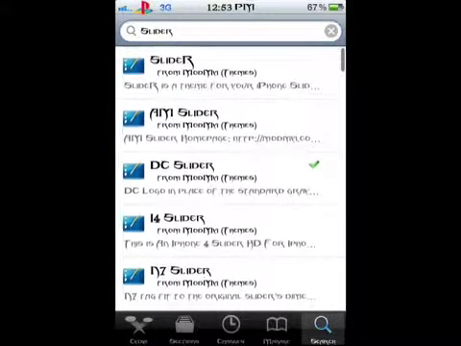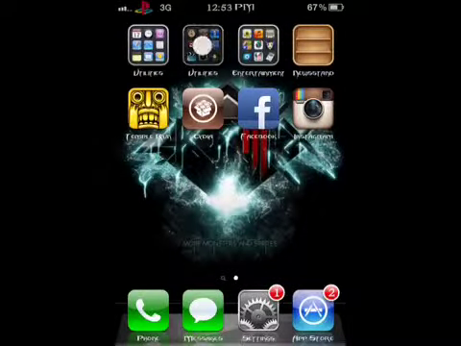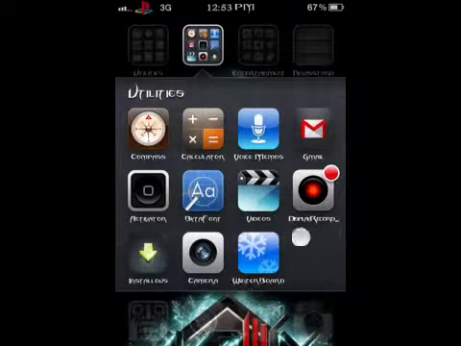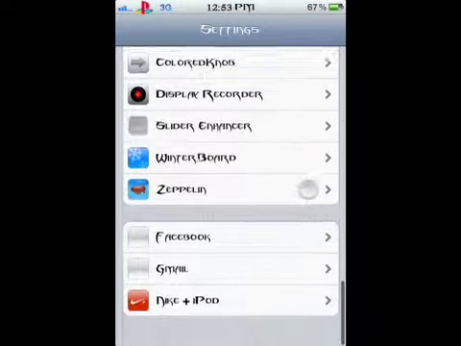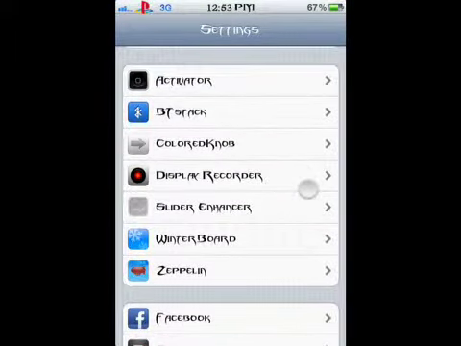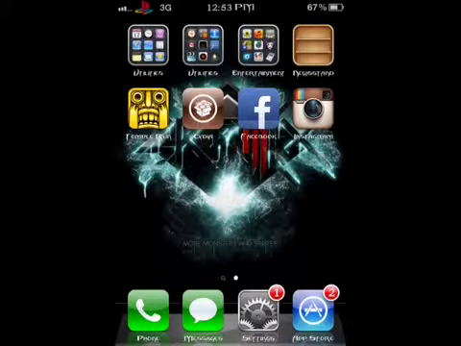You download one of your choice, and then you will either enter Winterboard through here, the app, or you can enter it through the settings right here. And then you change it. You just go to select theme and you choose the slider you downloaded, and after you respring your device, it should look something like this.